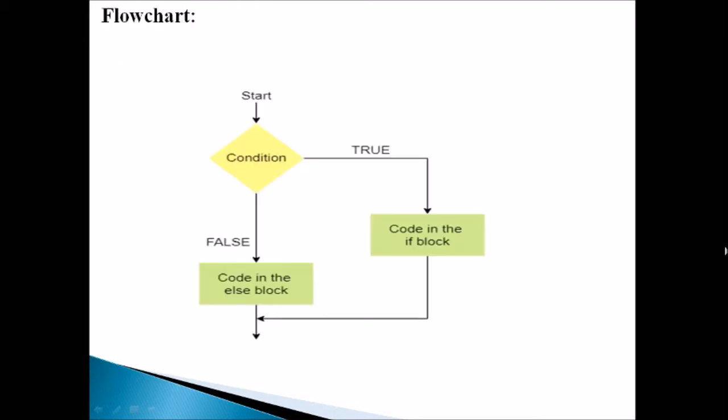Next, there is a flow chart. The condition is here. If the condition gets true, the true part source code will be executed. If the condition is false, the else part source code will be executed. Okay, so it is a pictorial representation for the if else selection statement.